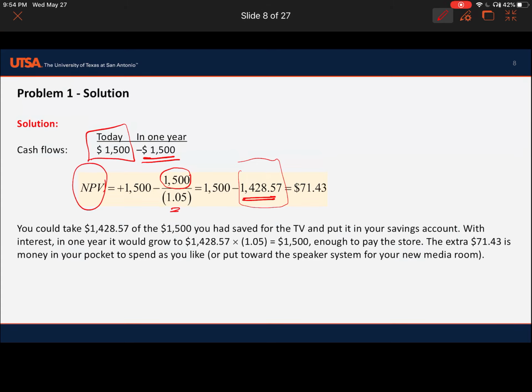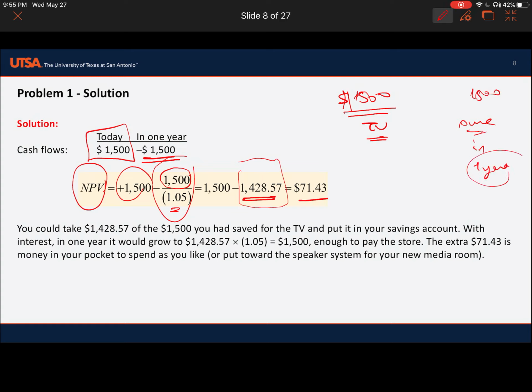When we subtract the two calculations, we find a net present value of 71.43. In other words, I don't pay anything today, I just pick up the TV, and I owe 1,500 in 1 year. Instead of giving 1,500 right now, I can keep this money because I have the cash in my pocket.